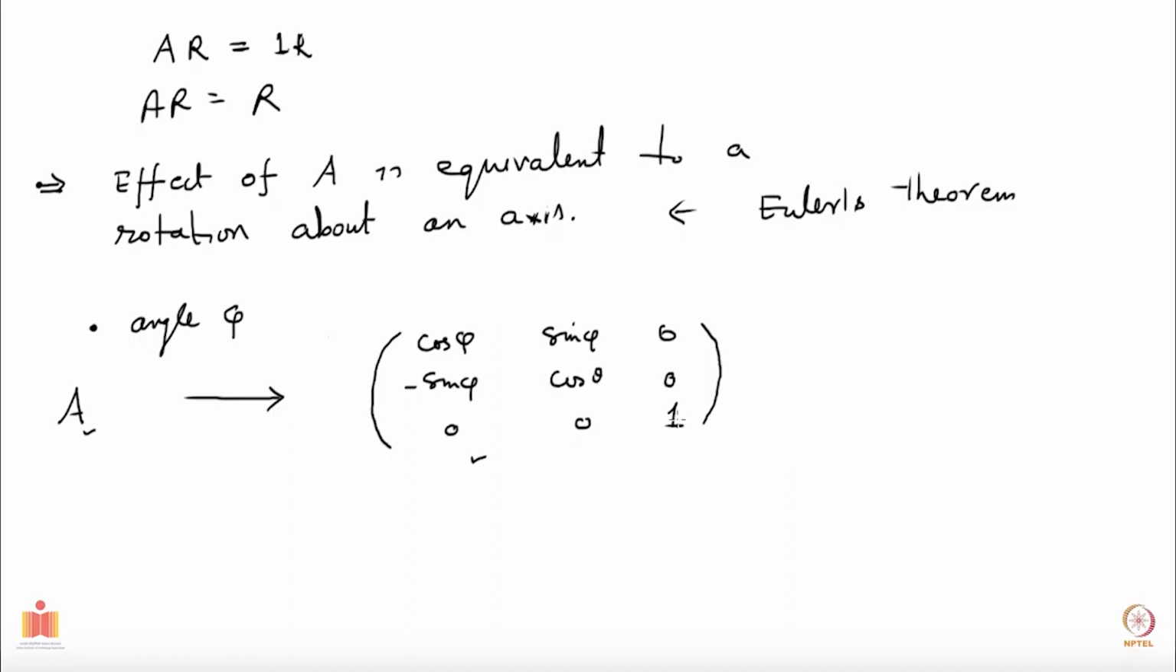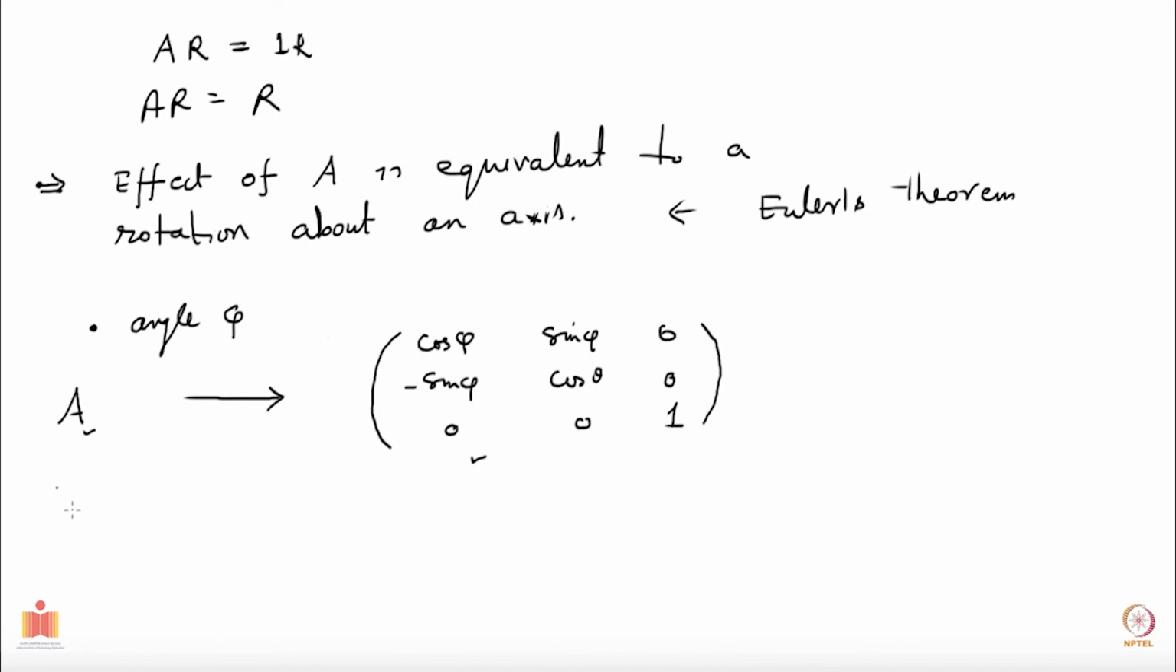Now how should I find out phi? I can find out the direction about which that rotation has to happen by solving the eigenvalue equation, right? So I find out that vector r by solving the eigenvalue equation. Now how do I find out the angle phi, the amount of rotation that is needed? And that's easy, because you know that the trace does not change under similarity transformation.